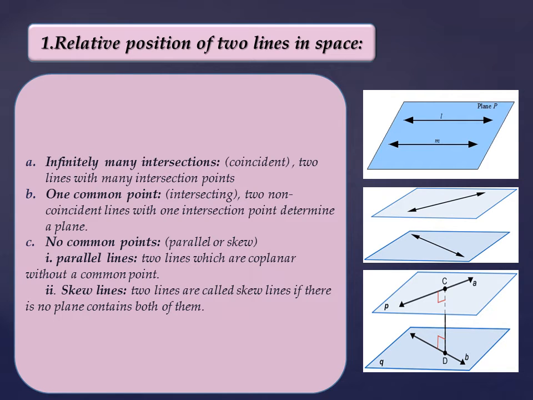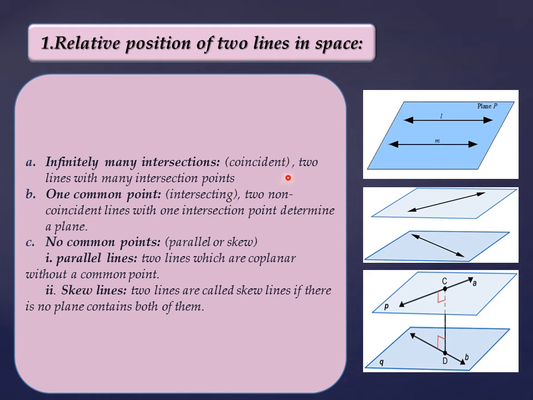Now on this slide we will talk about the position of any 2 lines in space. We have 2 lines such that these two lines may be parallel, and if they are parallel, they must be contained in one plane.